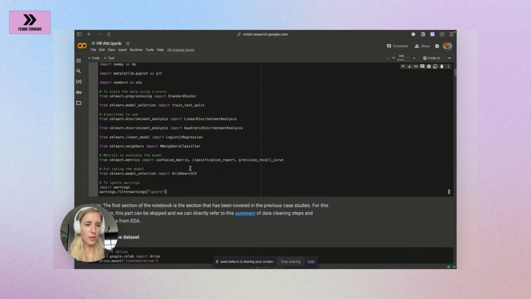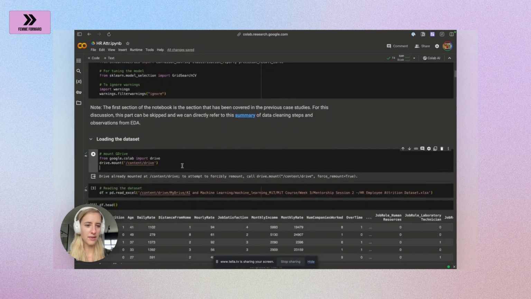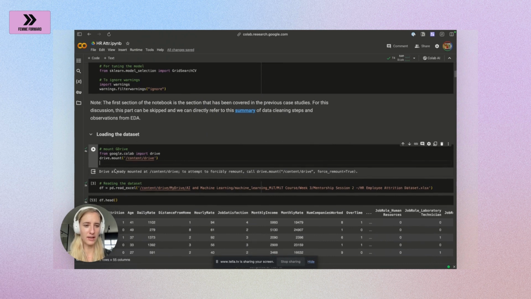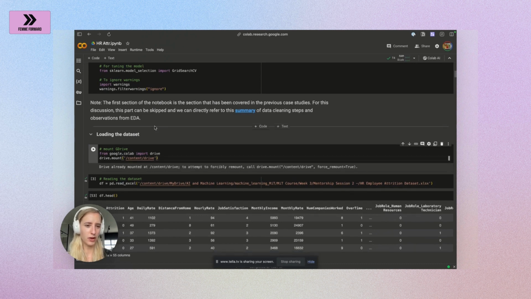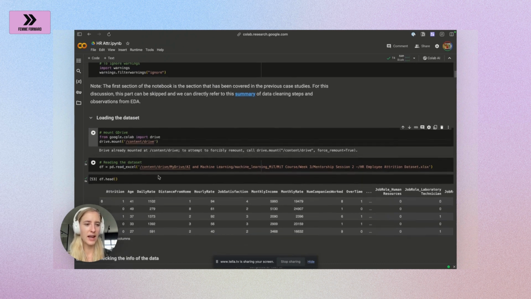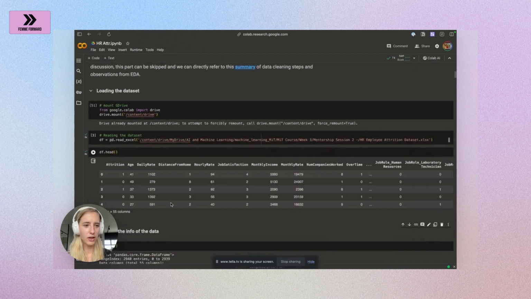First of all, we're always going to start with importing our libraries. To do so, we're going to load the dataset. I use Mount G Drive here because I like to store my data in G Drive. So I just connect G Drive to my Google Colab notebook, or in your case, maybe a Jupyter notebook, it doesn't matter. And then we're going to read the dataset. I'm using the pd.read_excel function to read the dataset, and then I'm going to use df.head to get a quick overview of the data.